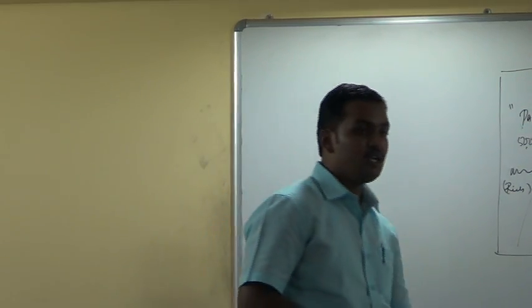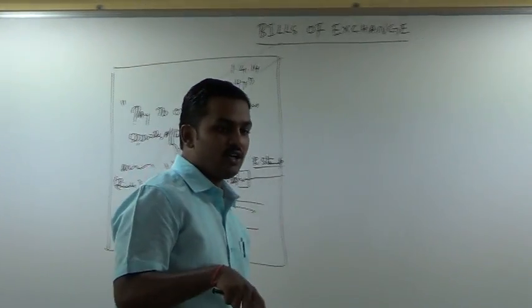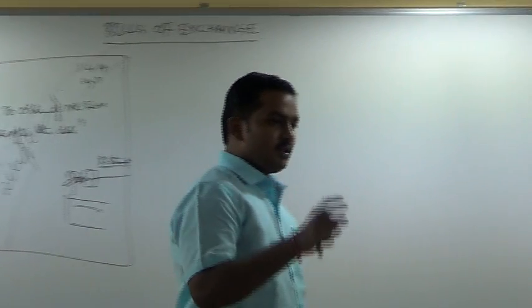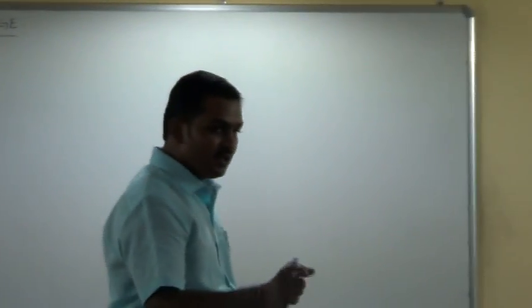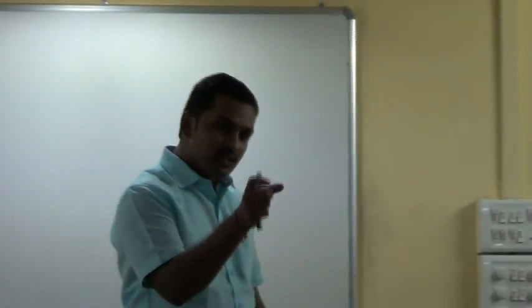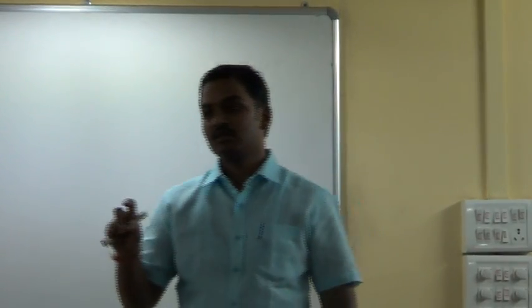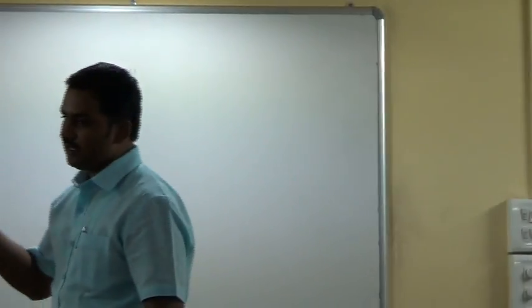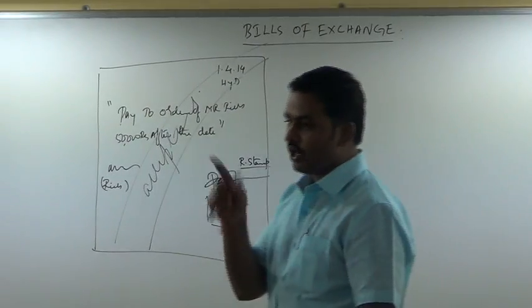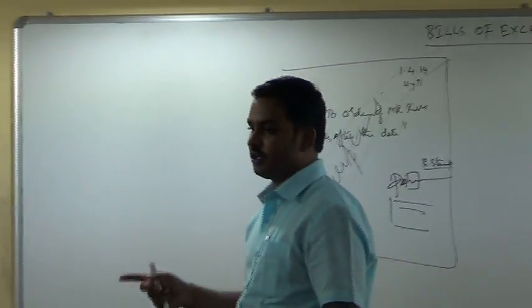Rich is technically called as the drawer, poor is technically called as the drawee. The bill is an asset. Mr. Rich will call it as bills receivable. Mr. Poor will call it as bills payable. Rich is called as the drawer, poor is called as the drawee.